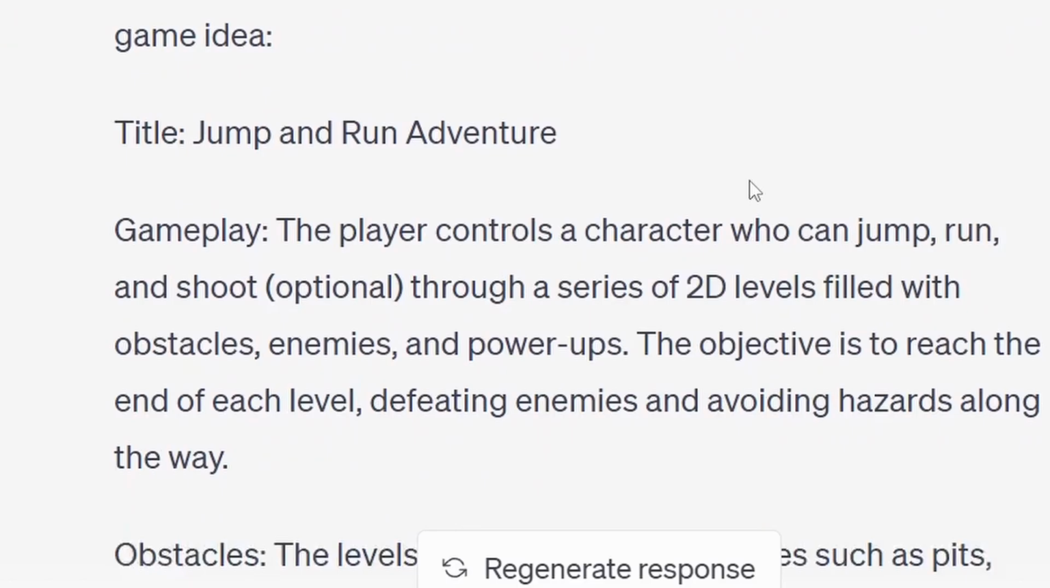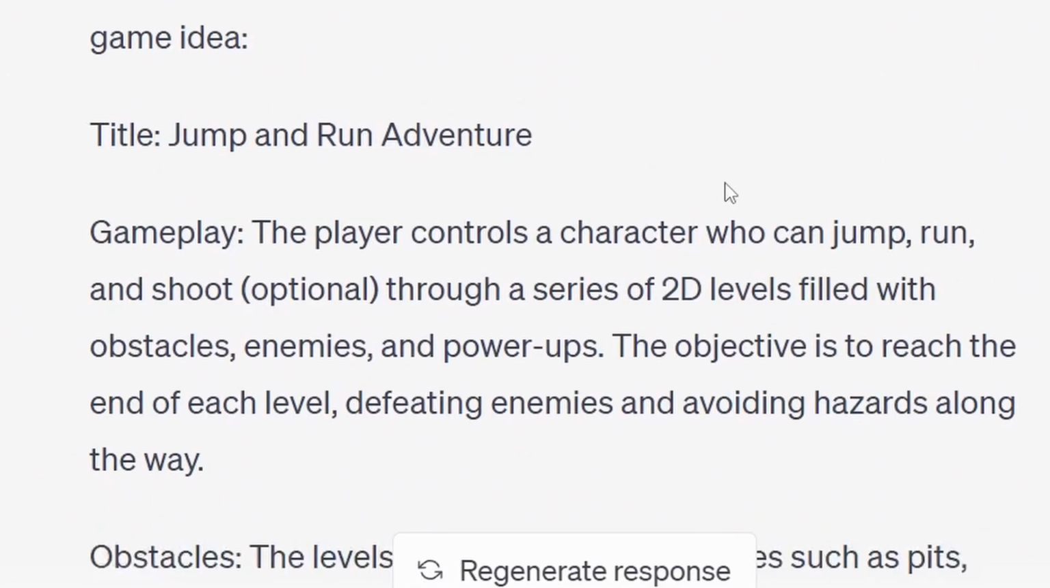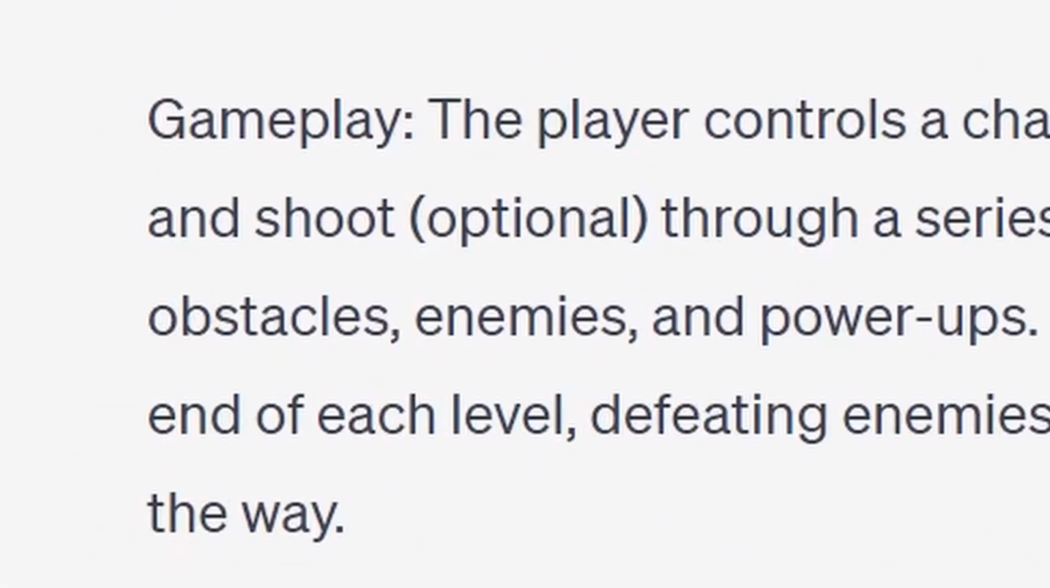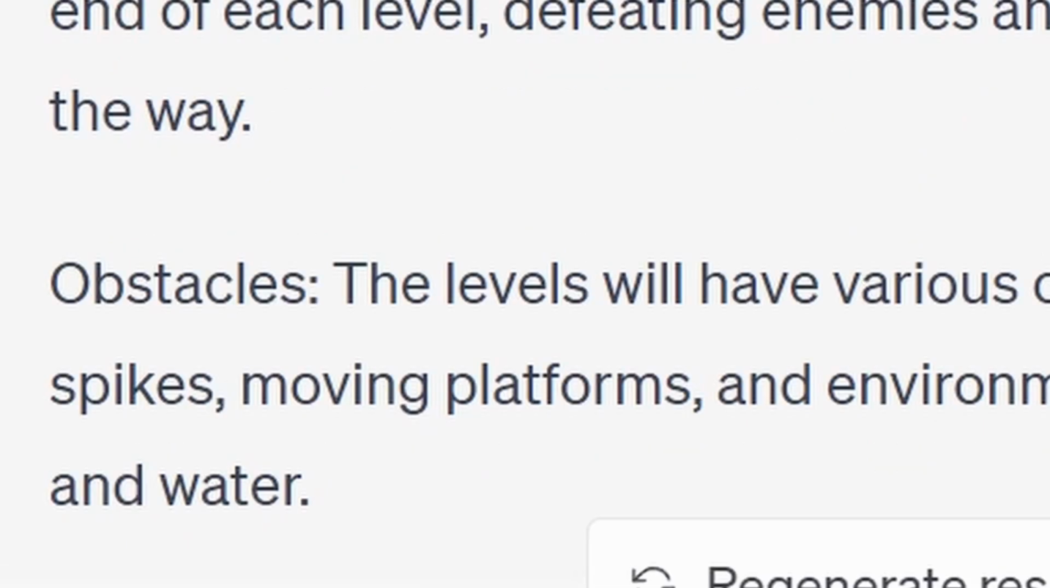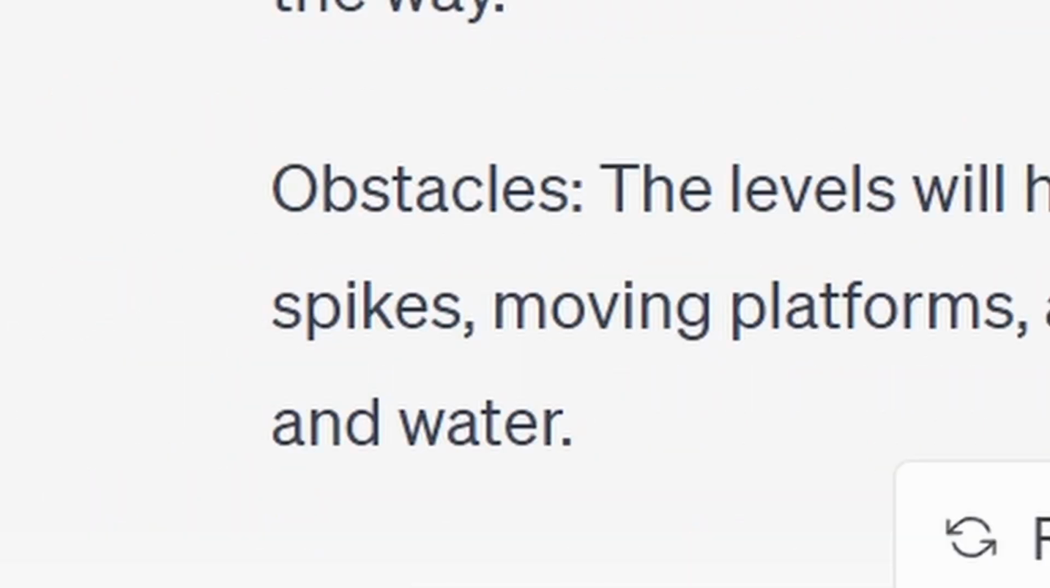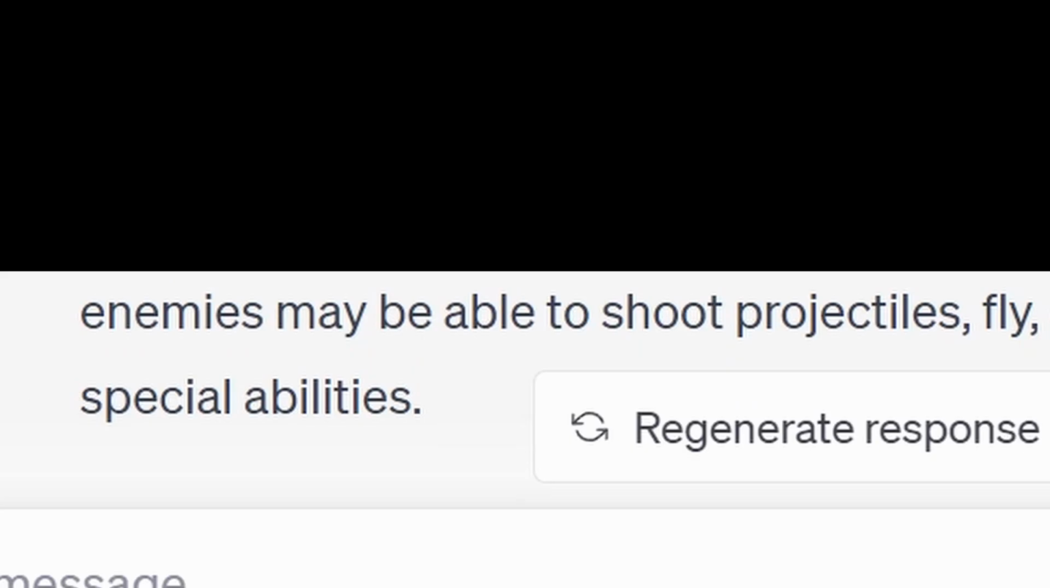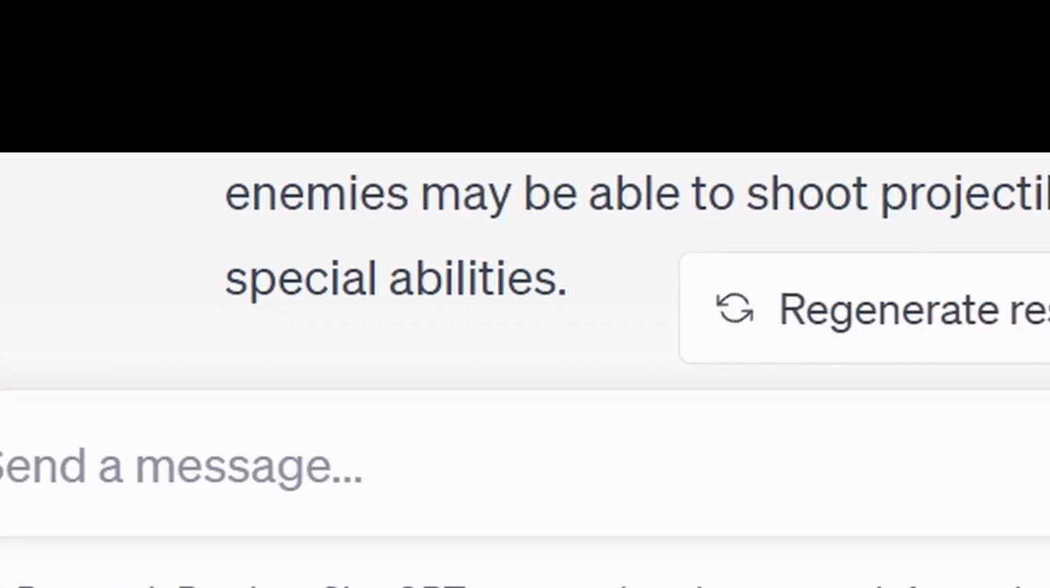Gameplay: the player controls a character who can jump, run, and shoot, optional, through a series of 2D levels filled with obstacles, enemies, and power-ups. The objective is to reach the end of each level, defeating enemies and avoiding hazards along the way. Obstacles: pits, spikes, moving platforms. Enemies may be able to shoot projectiles, fly, and have other special abilities. Power-ups: extra lives, health boost, weapon upgrades.